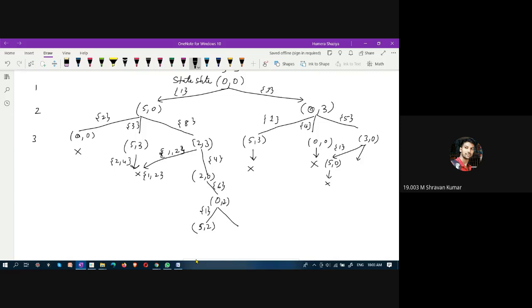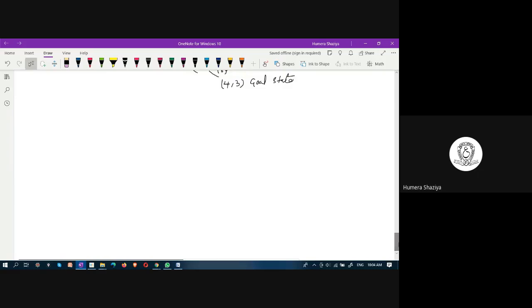After that, we will get 4 comma 3, with the application of rule number 8. And this is the goal state. Further, there are some other states as well. Very good, Shravan. We have reached the goal state, but there are a few other states also which we can expand in order to see how BFS actually works.